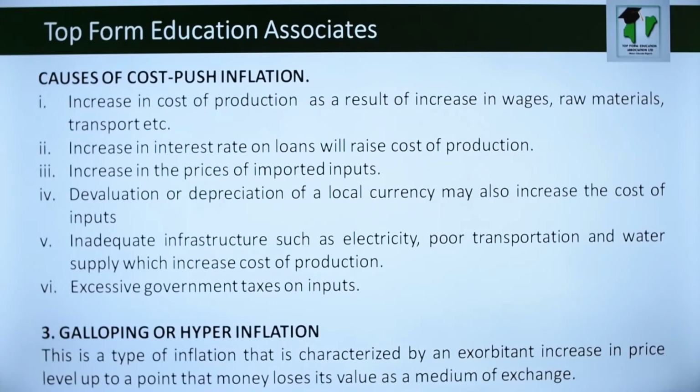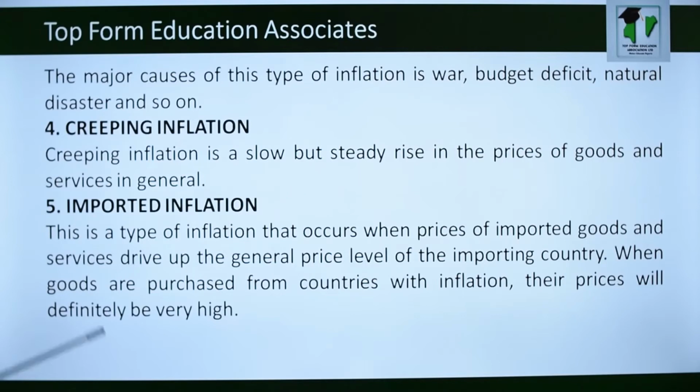So once there's galloping inflation, that means today you go to the market, something is 10 naira, tomorrow it is 50, the other day it is 100 naira. It keeps increasing. It makes nonsense of one of the functions of money, which says that money serves as a medium of exchange.